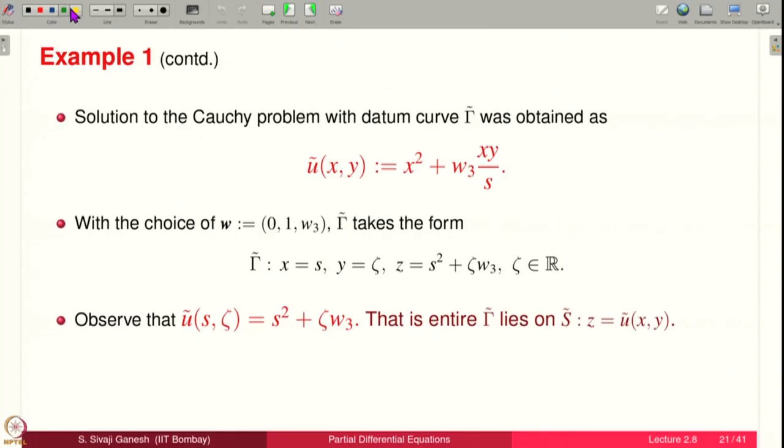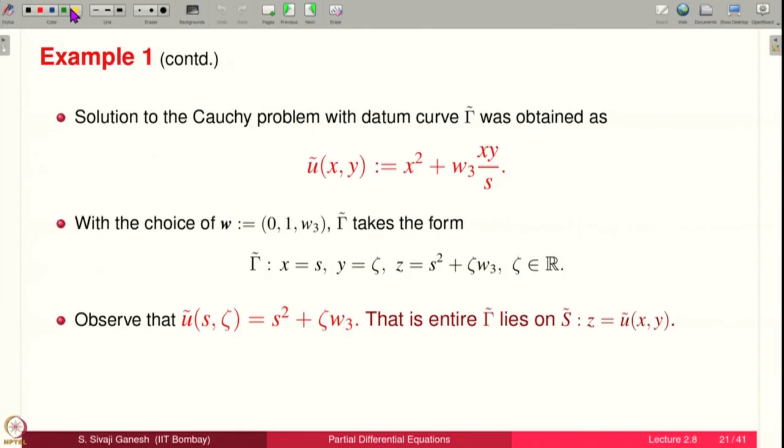Does that surprise you? Because applying the existence and uniqueness theorems gives us only for zeta nearby 0 that gamma tilde lies on S tilde. It should not surprise because the existence and uniqueness theorem is a very general one. It is applicable for all sorts of Cauchy problems, and what we are working with here is a specific Cauchy problem. Therefore, the solution can behave better.